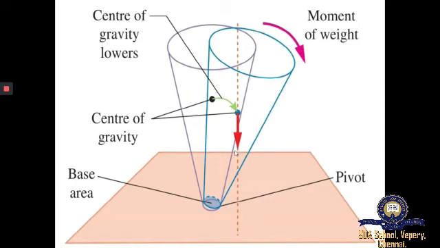This red arrow shown here is downwards, and the original center of gravity is here. When the frustum is toppled with the slightest tilting, its center of gravity is lower. This green arrow denotes that. So now the center of gravity is here.